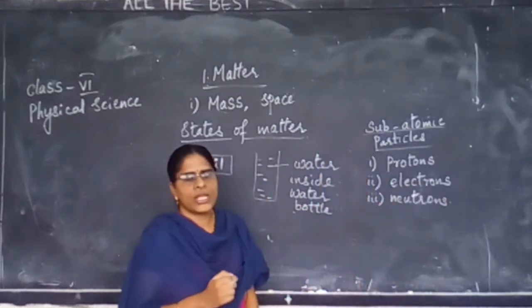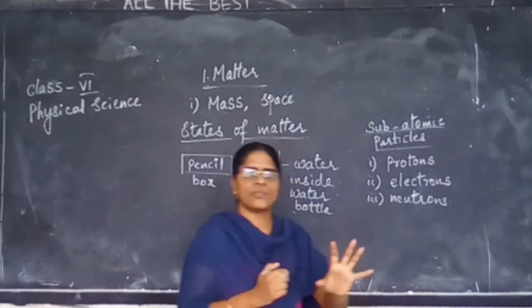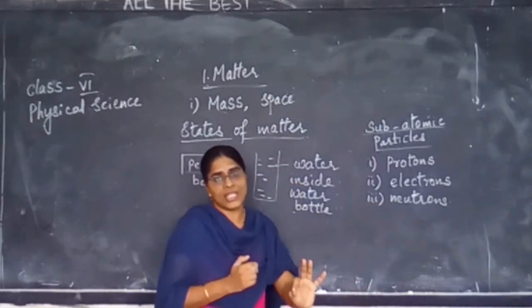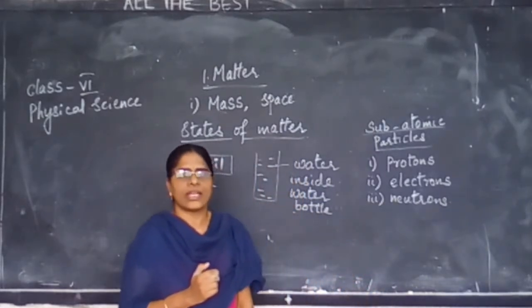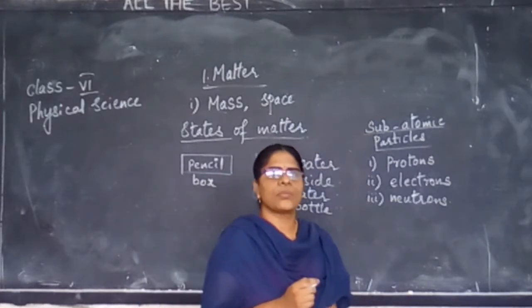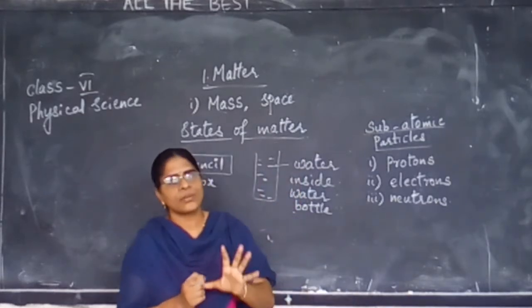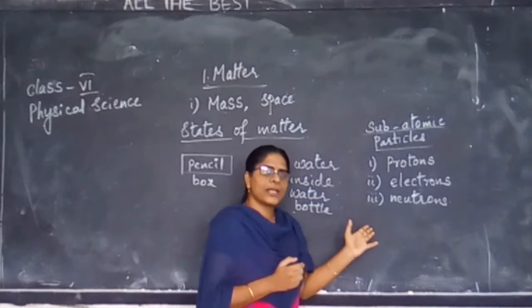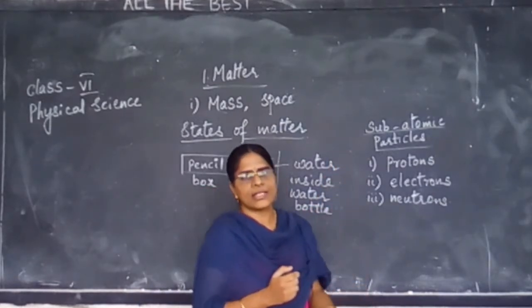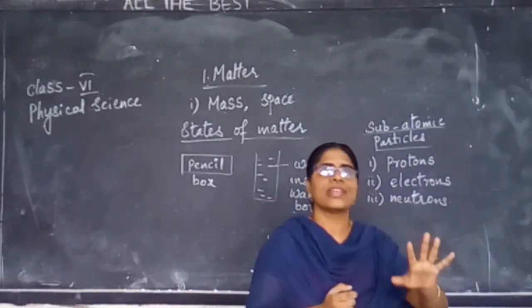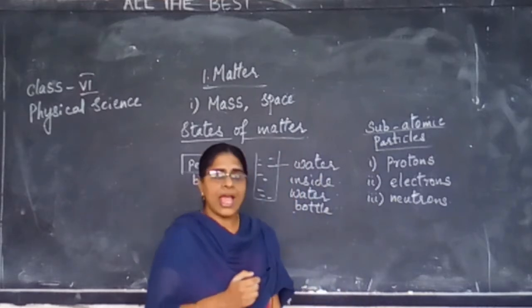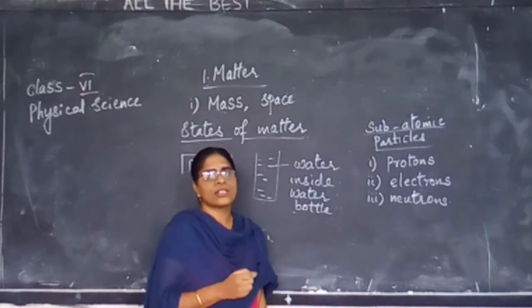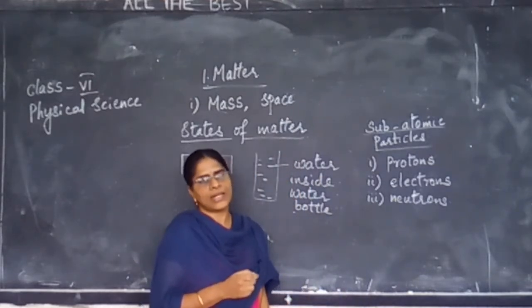Okay. Now, I have told you that atoms cannot be seen with our naked eye. We can see them only with a microscope. Now, what are subatomic particles? The particles which are inside the atom are called subatomic particles.